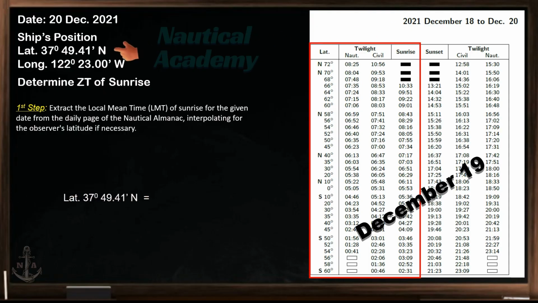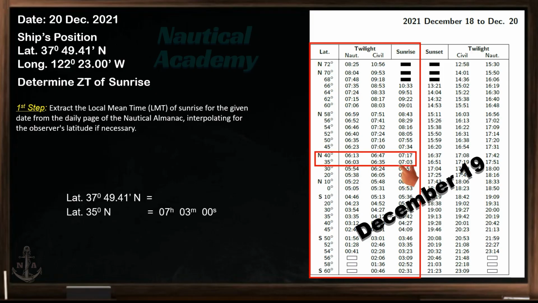Now, we need to find the time of sunrise for this latitude, but it has no exact value in here, so let's interpolate. The time of sunrise at latitude 35 degrees north is 07 hours, 03 minutes. In latitude 40 degrees, 07 hours, 17 minutes.